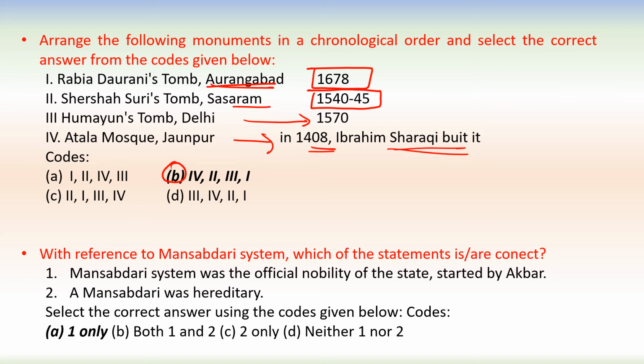Next one, with reference to the Mansabdari system, which of the following statements is correct? First statement is Mansabdari system was the official nobility of the state started by Akbar. This is correct. A Mansabdari was hereditary. This is not correct. It was not hereditary. So it was introduced by Akbar and it was not hereditary. In this way, only the first is correct here.